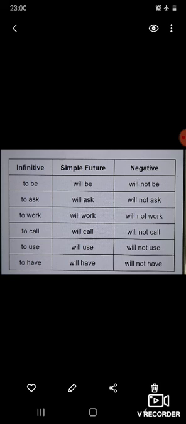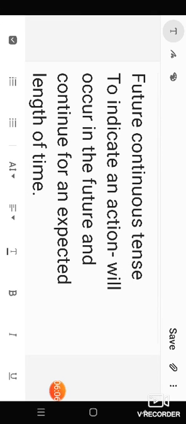So in the first column we can see the infinitive: to be, to ask, to work, to call, to use, to have. So before that we can use going, going to be, going to ask, going to work, going to call, going to use, going to have. So in this way we can use the future tense in simple future tense in negative form also.